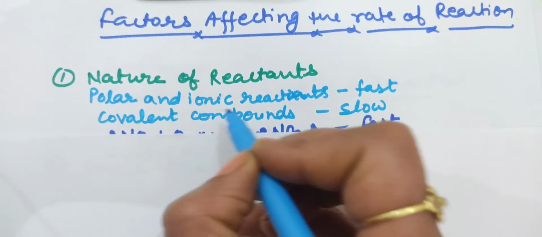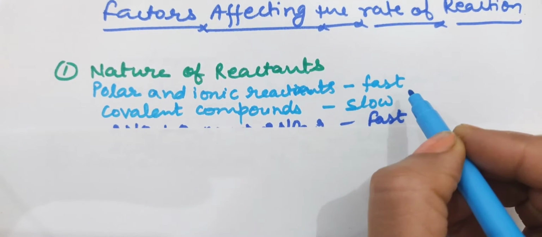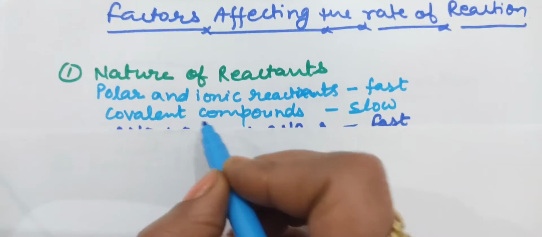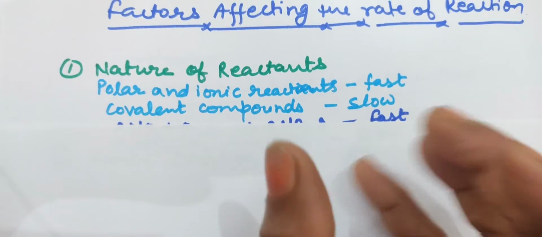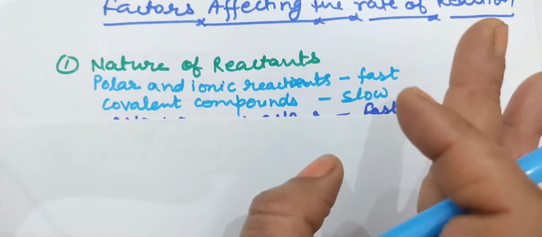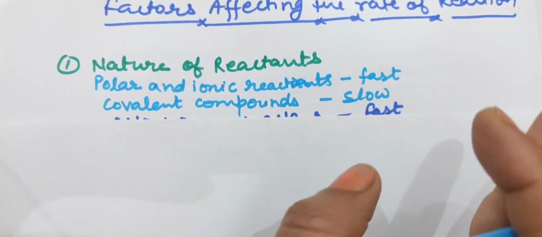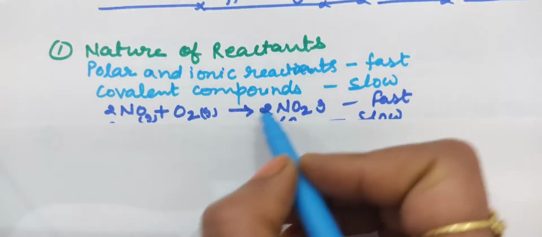If the reactant is polar or ionic in nature, the rate of reaction will be fast, meaning the reaction will complete in a very short time. But if the compound is covalent, then it will be slow, because a covalent bond takes time to break. For example, we have seen two examples.